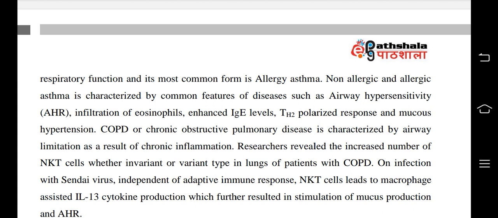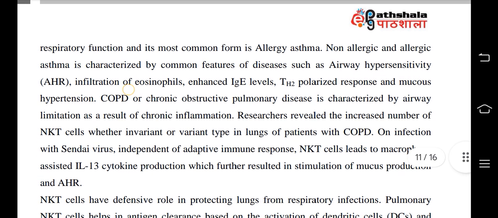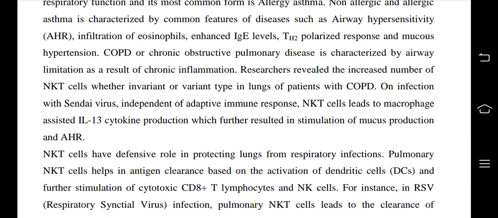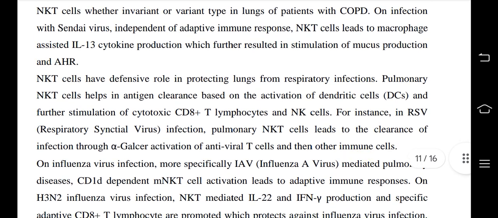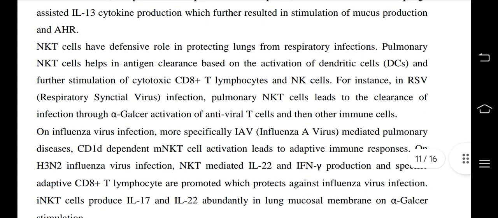So COPD or chronic obstructive pulmonary disease is characterized by airway limitation as a result of chronic inflammation. Researchers revealed an increased number of NKT cells, whether invariant or variant type, in lungs of patients with COPD, chronic obstructive pulmonary disease. On infection with Sendai virus, independent of adaptive immune response, NKT cells lead to macrophage-assisted IL-17 cytokine production, which further resulted in stimulation of mucus production and AHR. NKT cells have a defensive role in protecting lungs from respiratory infections.